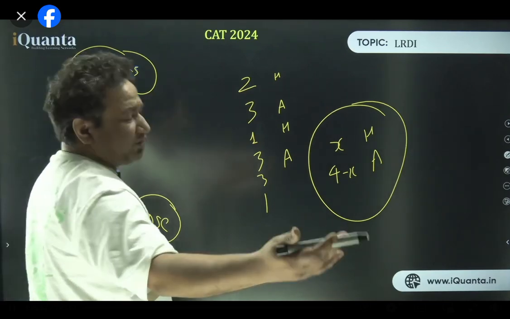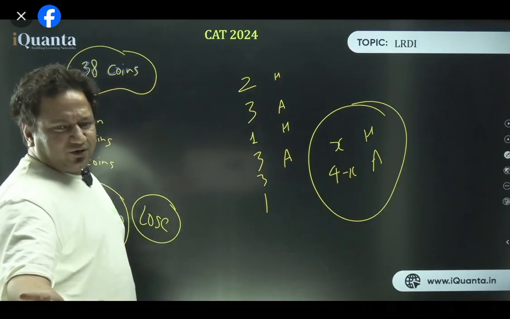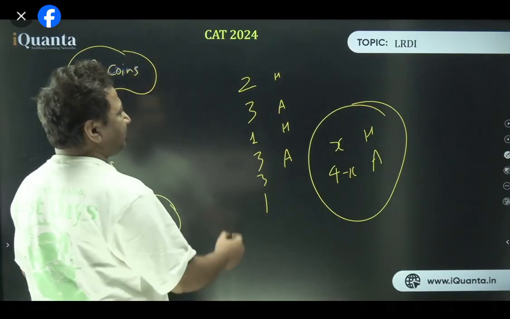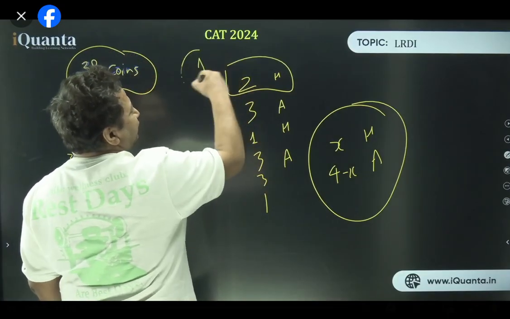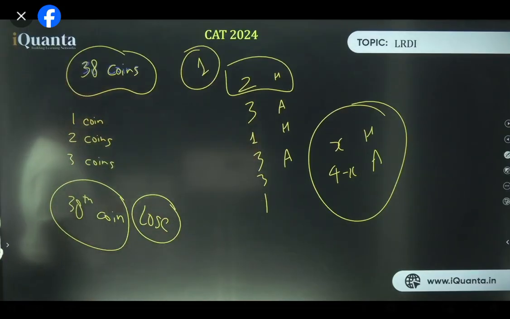Exactly, Riya. So I think all of you know the thing. That means I will not have to do the coin picking in the live class. All of you know this. So basically, Harsh should have picked 1 coin in the first turn, and then only he could have ensured his win. All right, perfect. I just tested. All of you know this pattern. Perfect then.